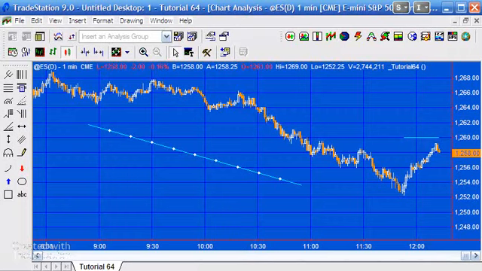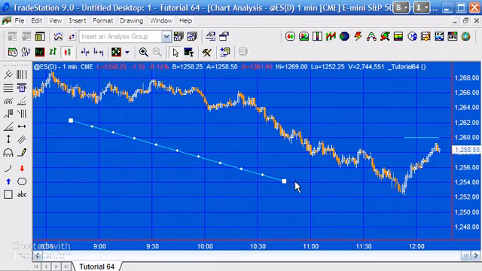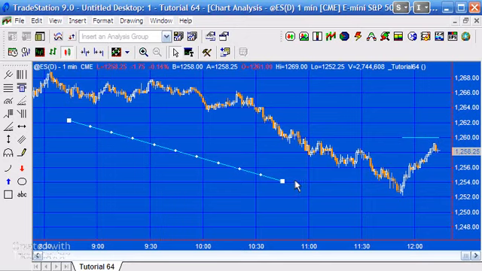But if we go back to the charts, it's not actually doing anything at the moment. It is taking information from the line that we've drawn, in other words this line here, but it's not doing anything with it. So what we're going to do is draw on the line at the end of the line the value, and we're going to position that right at the end of the line. And we do that using the